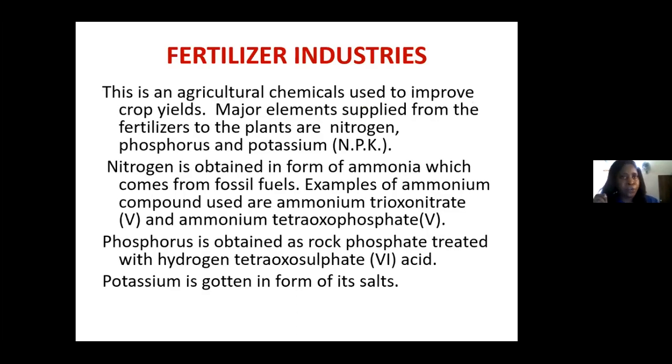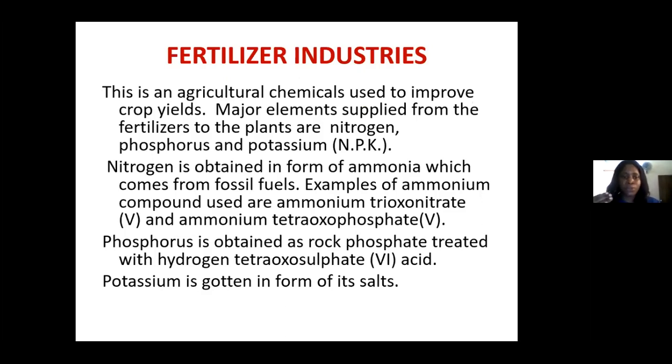Now, we also have the fertilizer industries. The fertilizer industry is an agricultural or chemical industry, okay? It is centered on the production of agricultural chemicals that are used to improve crop yields.